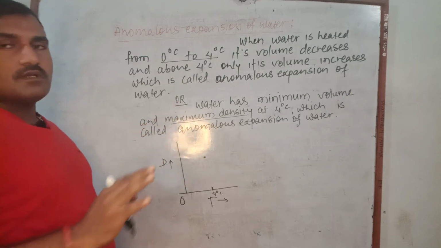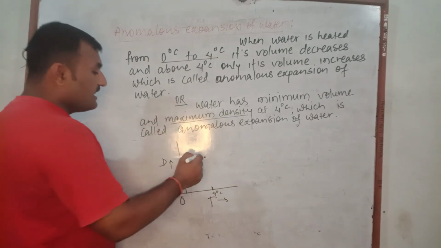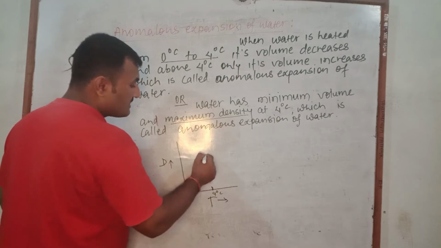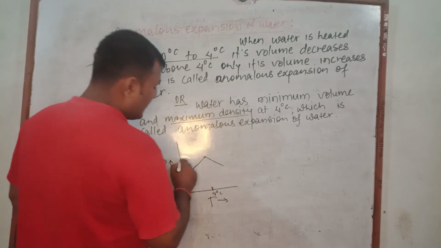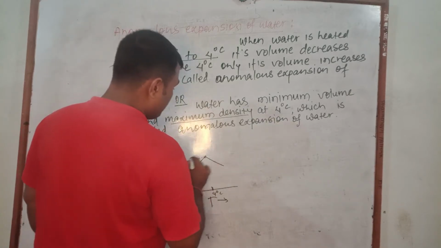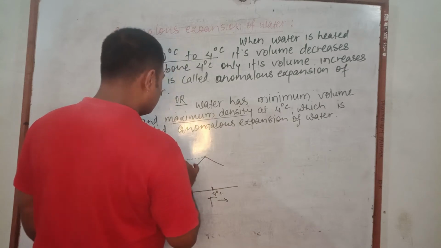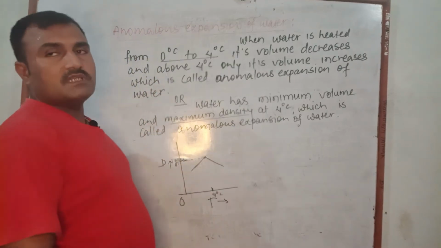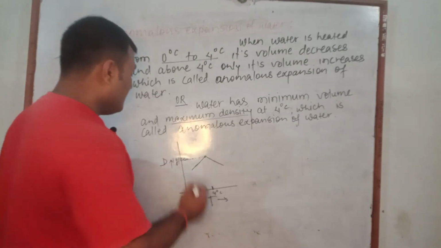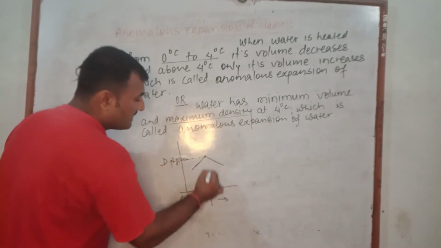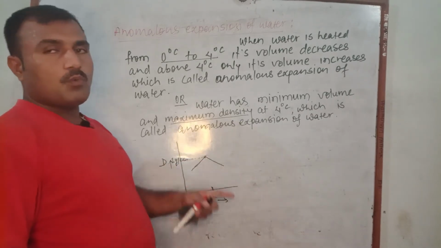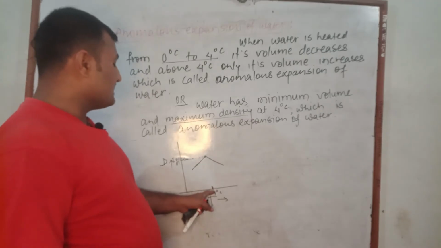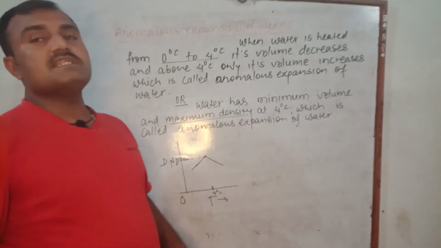When we heat or cool from 4 degrees Celsius, in both conditions its density decreases. That is, the maximum remains at 4 degrees Celsius. At 4 degrees Celsius its density is 1 gram per cc or 1000 kilogram per cubic metre, at 4 degrees Celsius only.